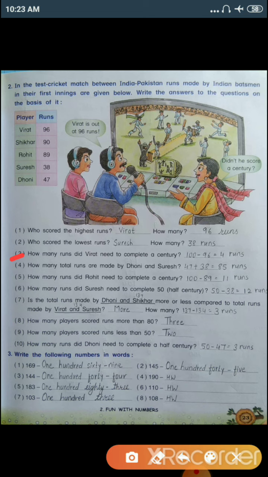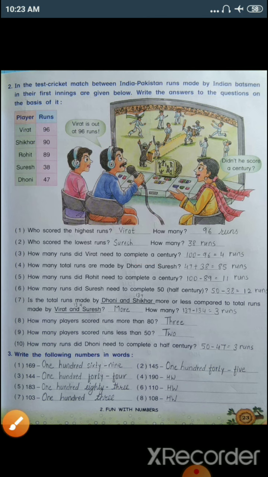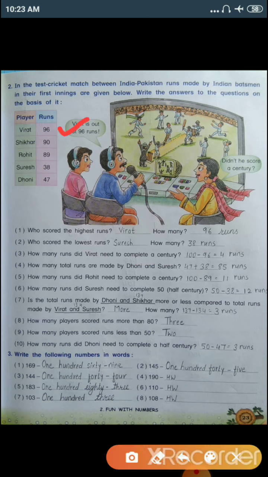How many runs did Virat need to complete a century? Everyone knows that a century equals how many? 100 runs. Okay, so Virat has made 96 runs. So how many more runs does Virat need to complete his century?